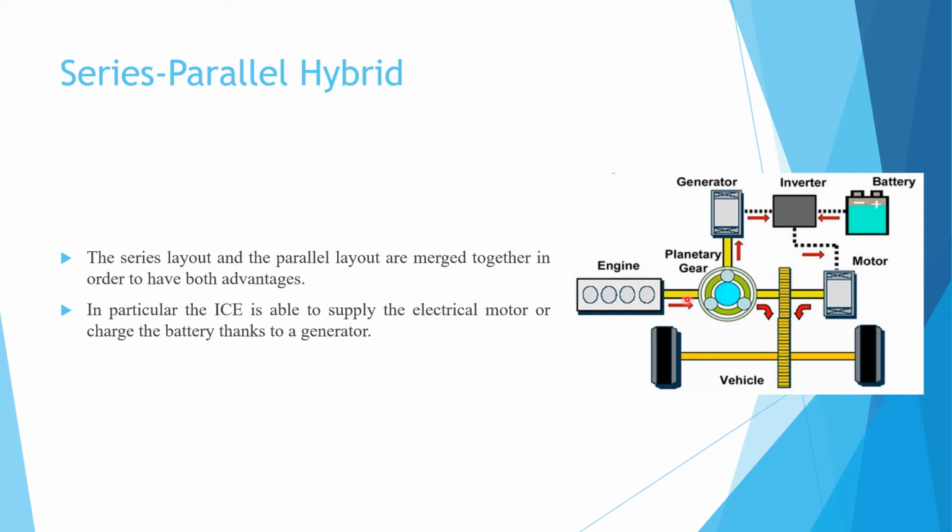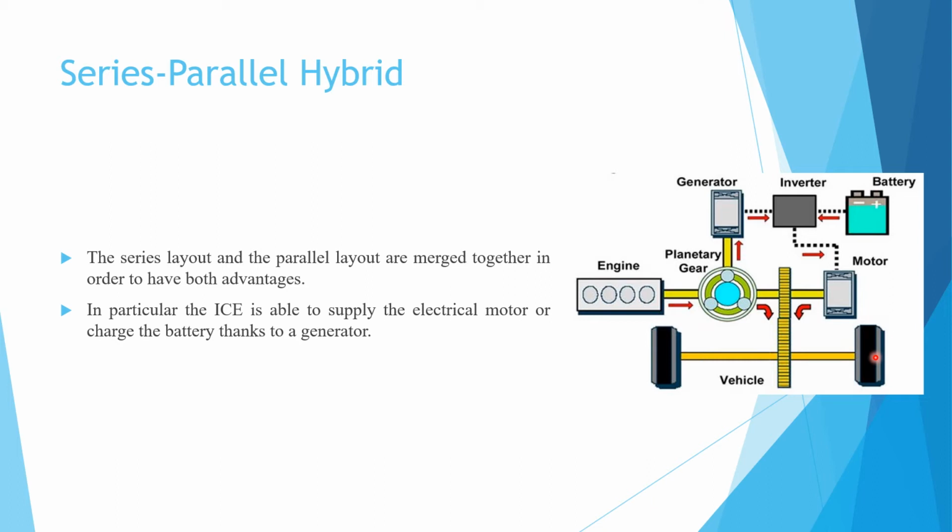This is the series way, which we already learned. In the parallel section, the engine links directly through the mechanical linkage to the wheel, and on the other side is battery, inverter, motor, and then mechanical linkage to the wheel. In this way the vehicle is moved in both cases.